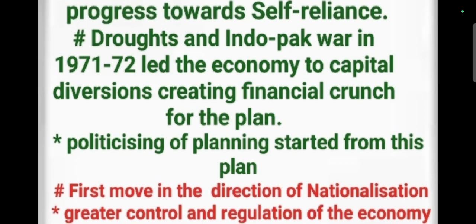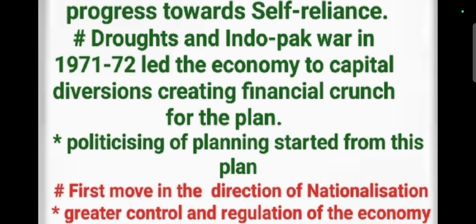The government started to spend money on the droughts and the Indo-Pakistan war to protect ourselves from Pakistan. Because of the conflict between India and Pakistan, our government started to spend money on war equipment and war. That is why the money separated for the plan was diverted by the government because of the Pakistan and India war.